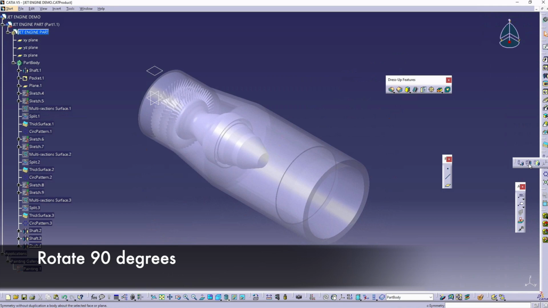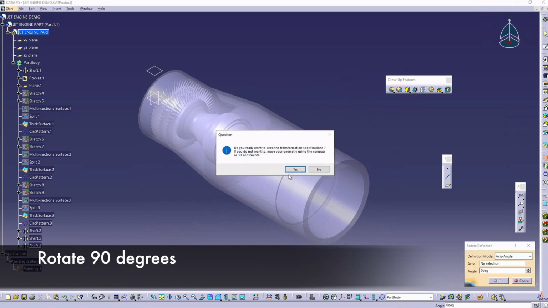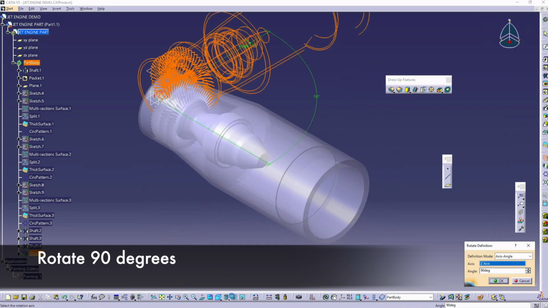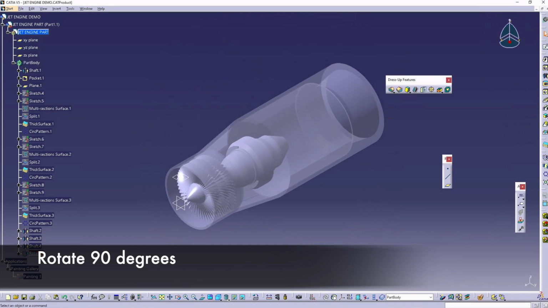If you wish to rotate the engine 90 degrees, remember you can use the rotate definition command. Right click on the axis box and select the axis about which you want to rotate. In my case it is the axis by 90 degrees. Press OK and you can fit the engine into the screen and see the new isometric.